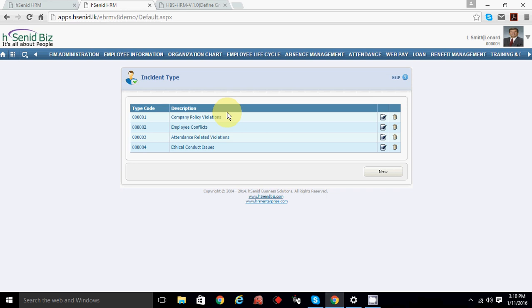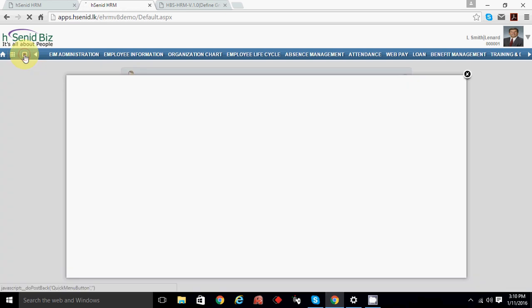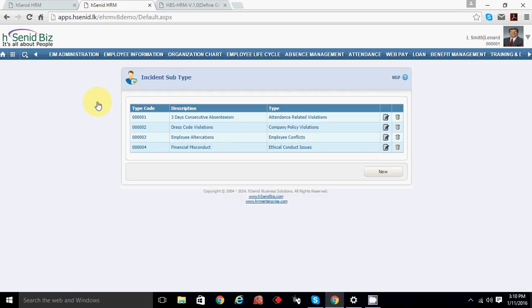This acts like a root type, let's say company violation, employee conflicts, attendance, and so on. Once you create this one, then you can create a subtype also. The subtype already comes under the main incident type.